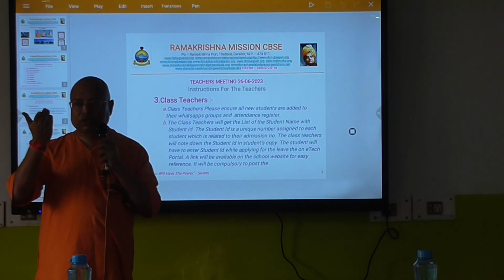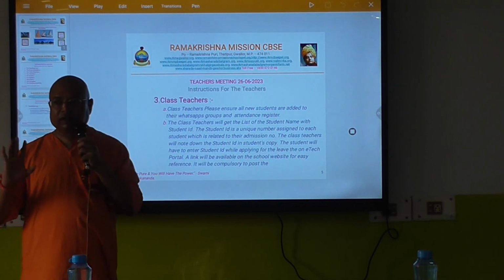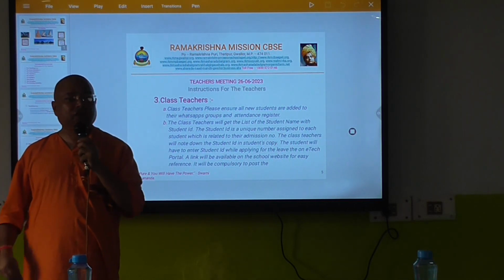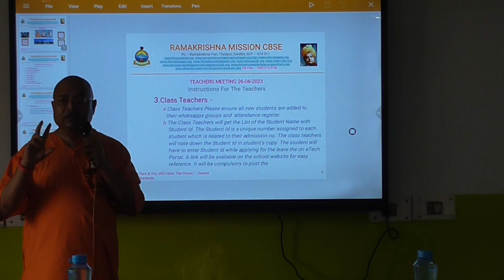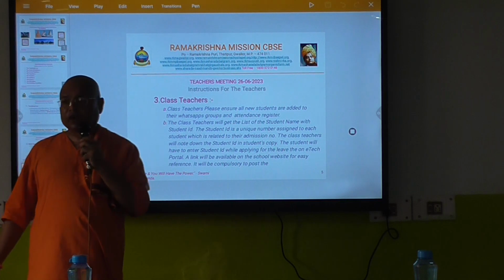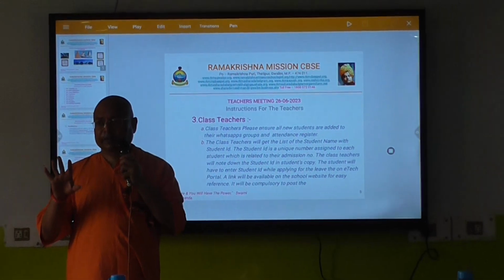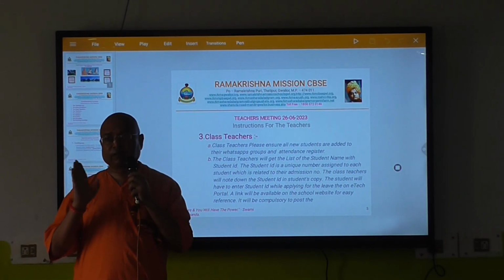You can put it into your DigiLocker. That is the best place. Even if your mobile gets hanged or ruptured or damaged, all these types of documents will be in DigiLocker and you can log in. I hope everybody knows the facility of DigiLocker. All your important certificates you can put over there.